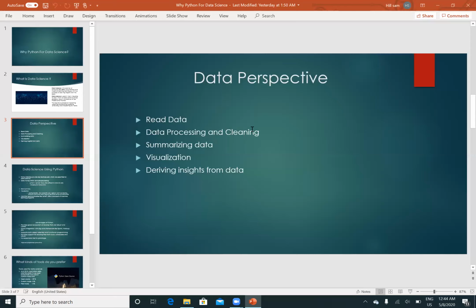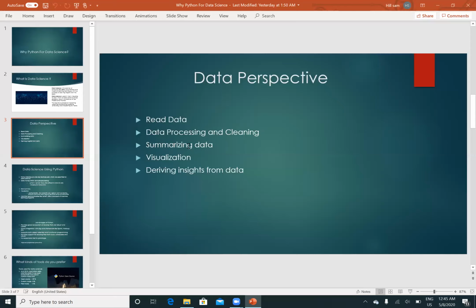In the sense, you're rectifying the error. Whatever the missing data is there, you have to rectify, and we have to clean that. And after rectifying, you have to add the data which is missing. Okay. And after processing and cleaning, then we'll get to the summarization of the data. This is nothing but the complete data without any errors that we have come to, summarizing the data.